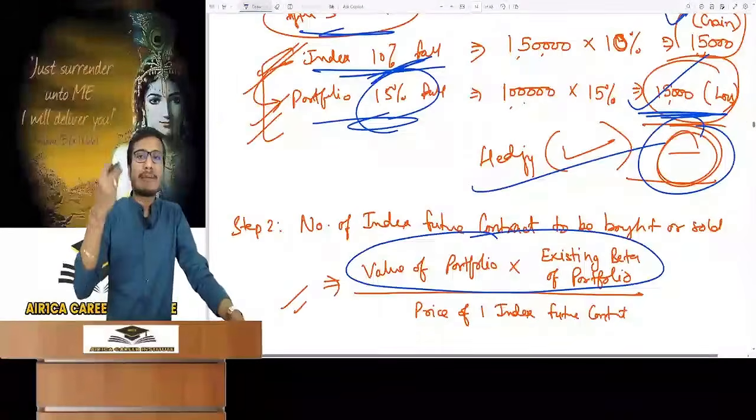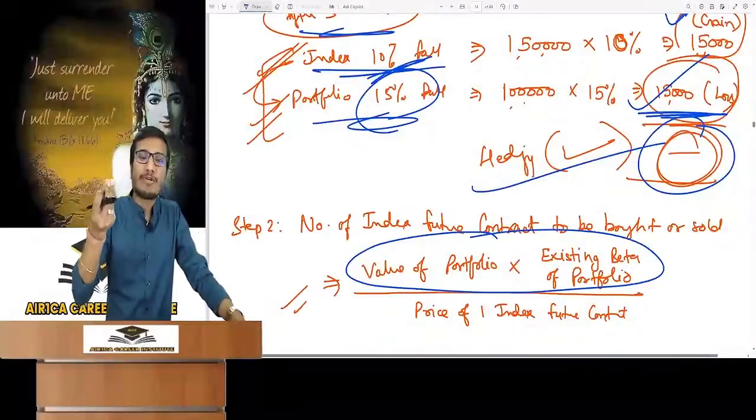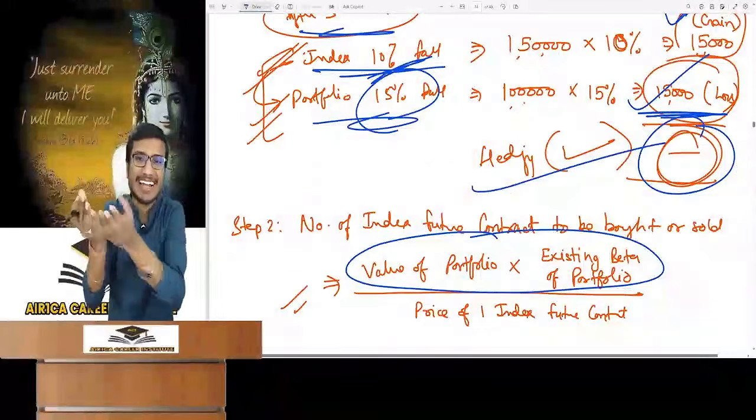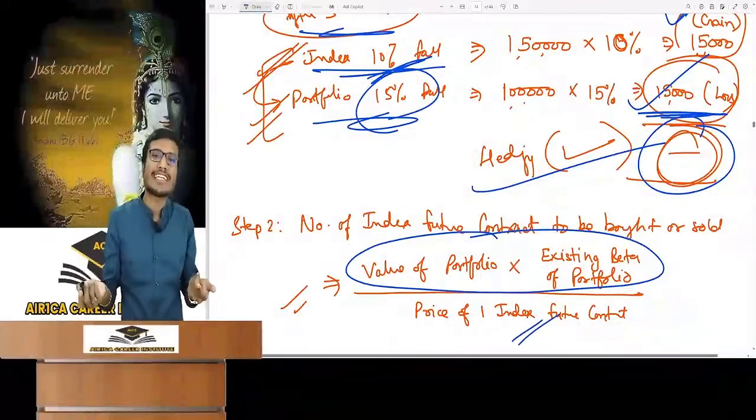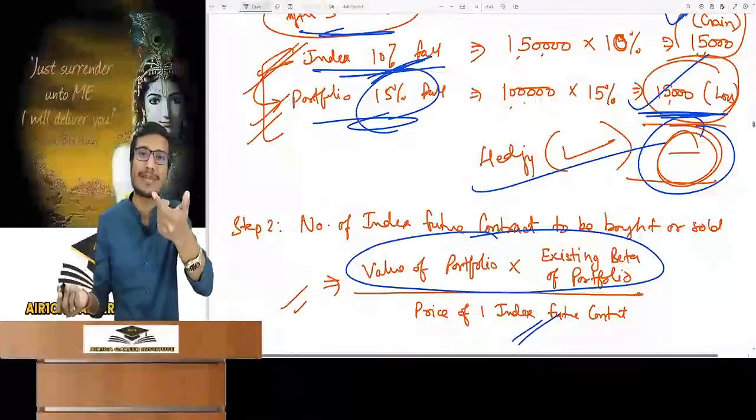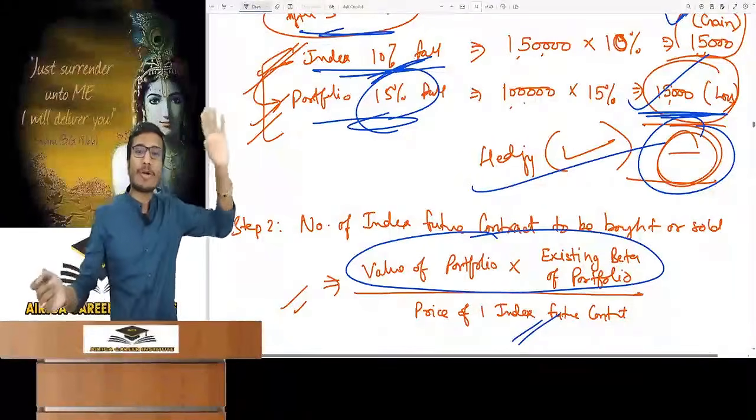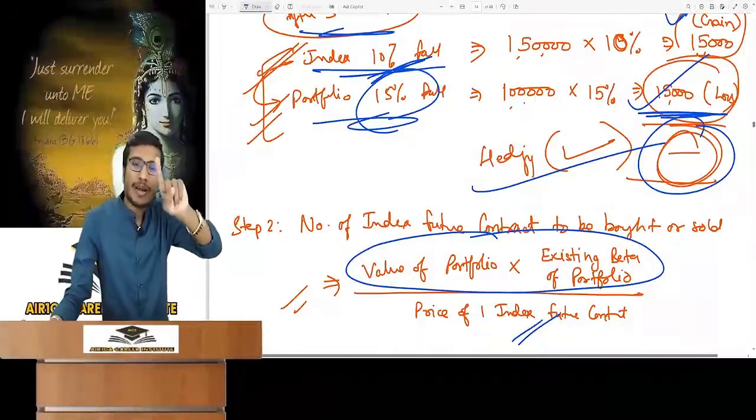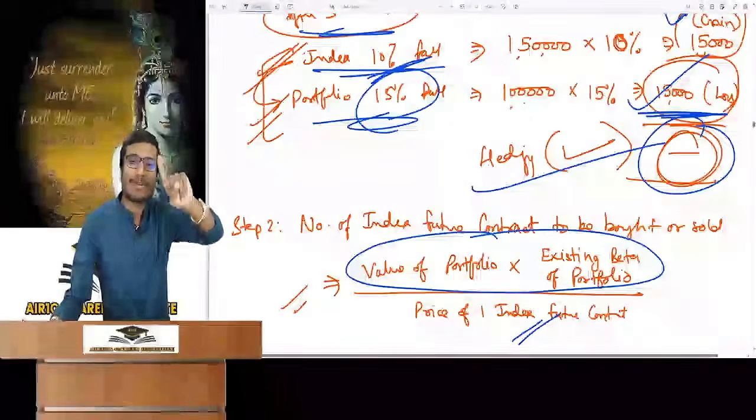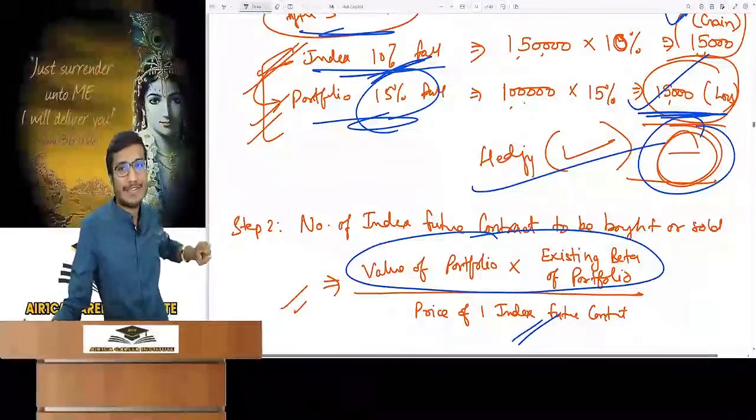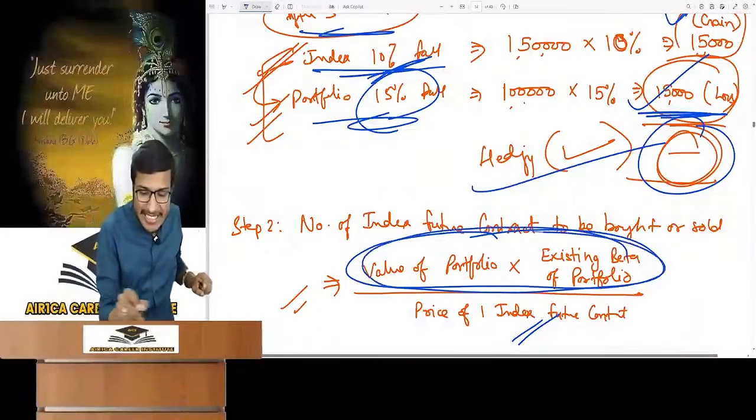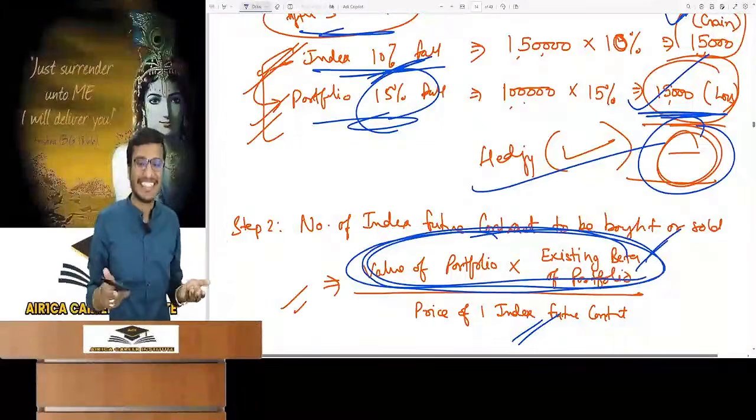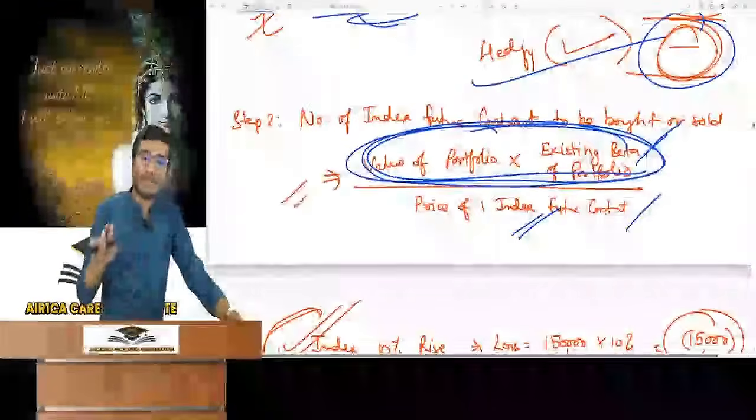Got the amount. Now, what number of future contracts should I do? We have to find the value of the futures contract needed. I have to divide the total value of the future contracts by the price of one index future contract. Remember the formula of contract value: price of one future contract multiplied by number of contracts. So number of contracts is contract value divided by price of one future contract. This is the number of future contracts. Try to get the reason behind all these things. You don't have to remember anything. Everything is logic.